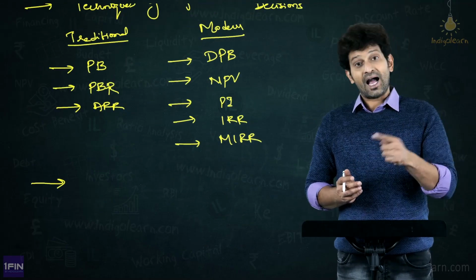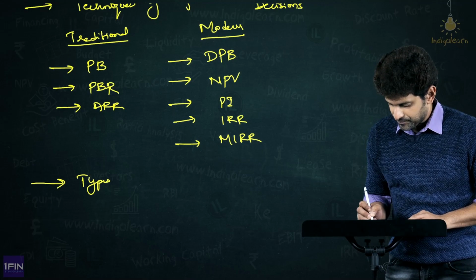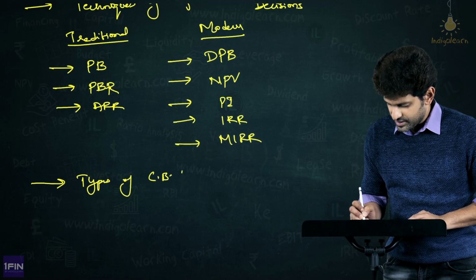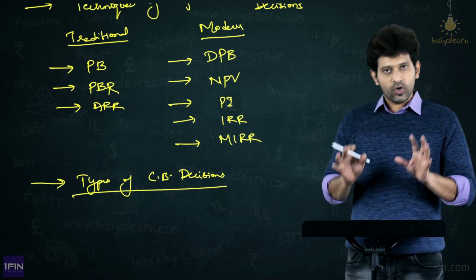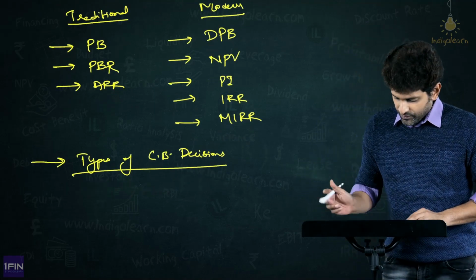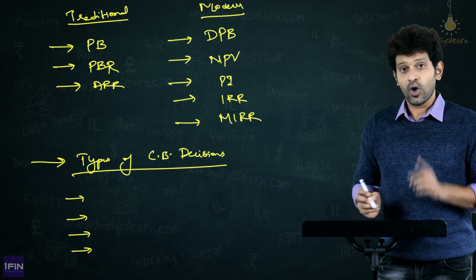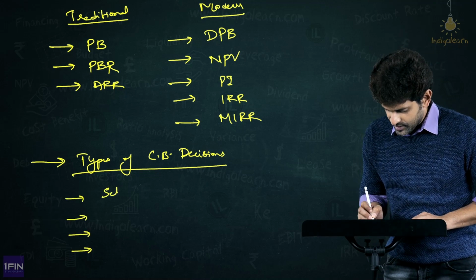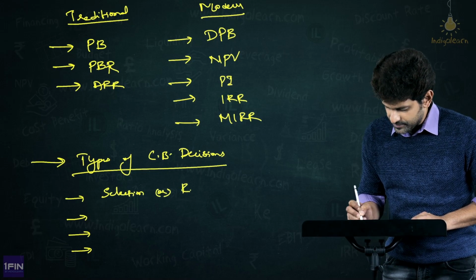Now lastly we will see the application of all these techniques, that is types of capital budgeting decisions. Now friends, we are not going with the exact words of the study material, but we are going with the same concepts. Now, what are types of capital budgeting? We have majorly 4 types. 1, selection or rejection.